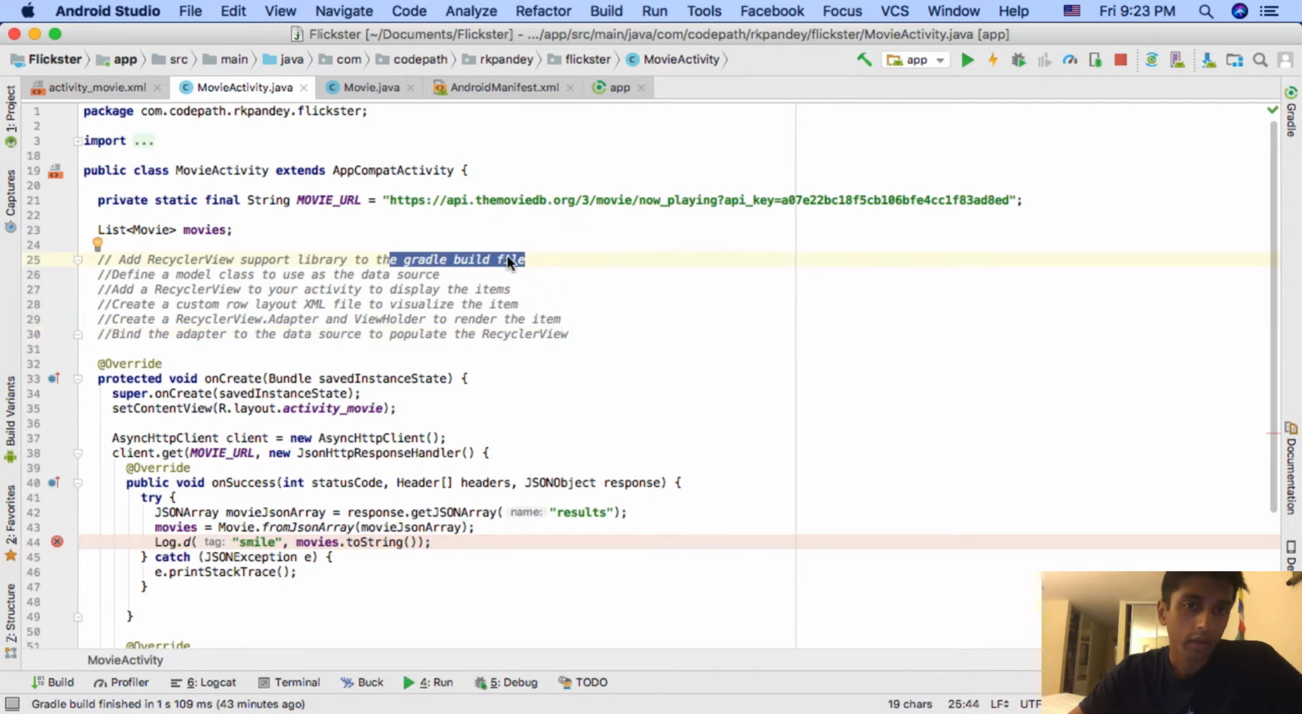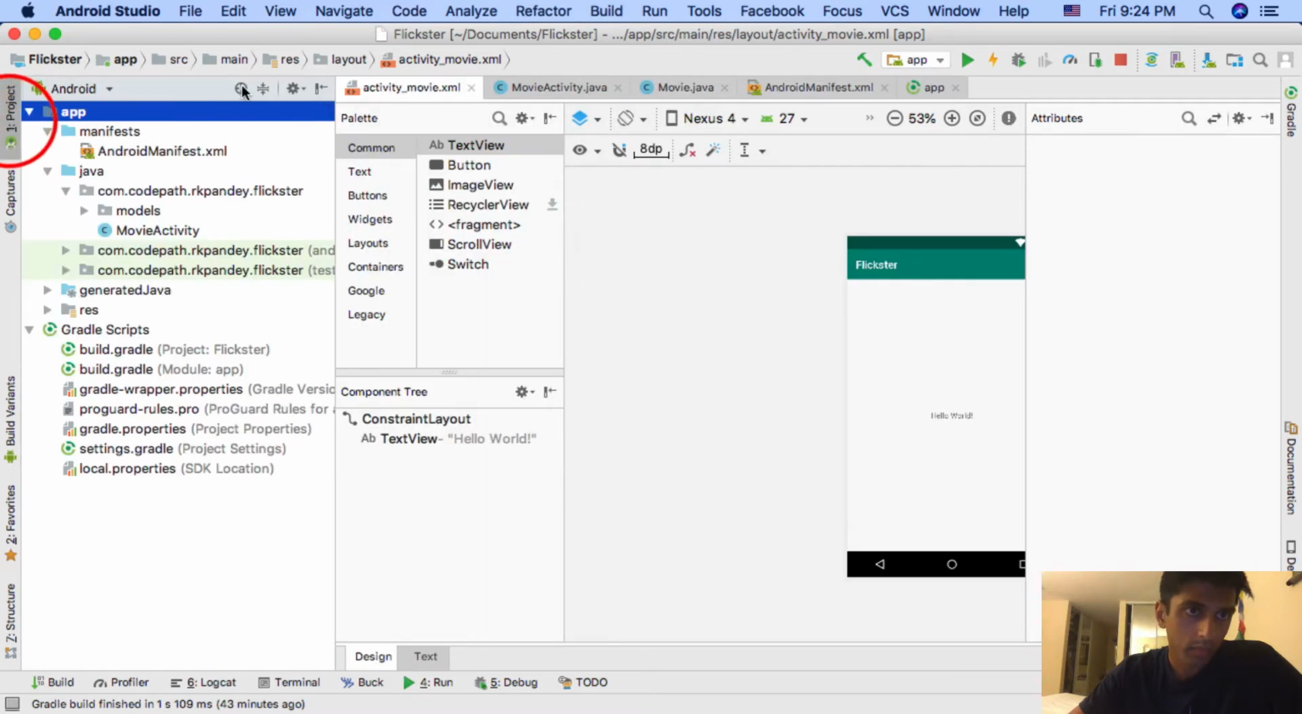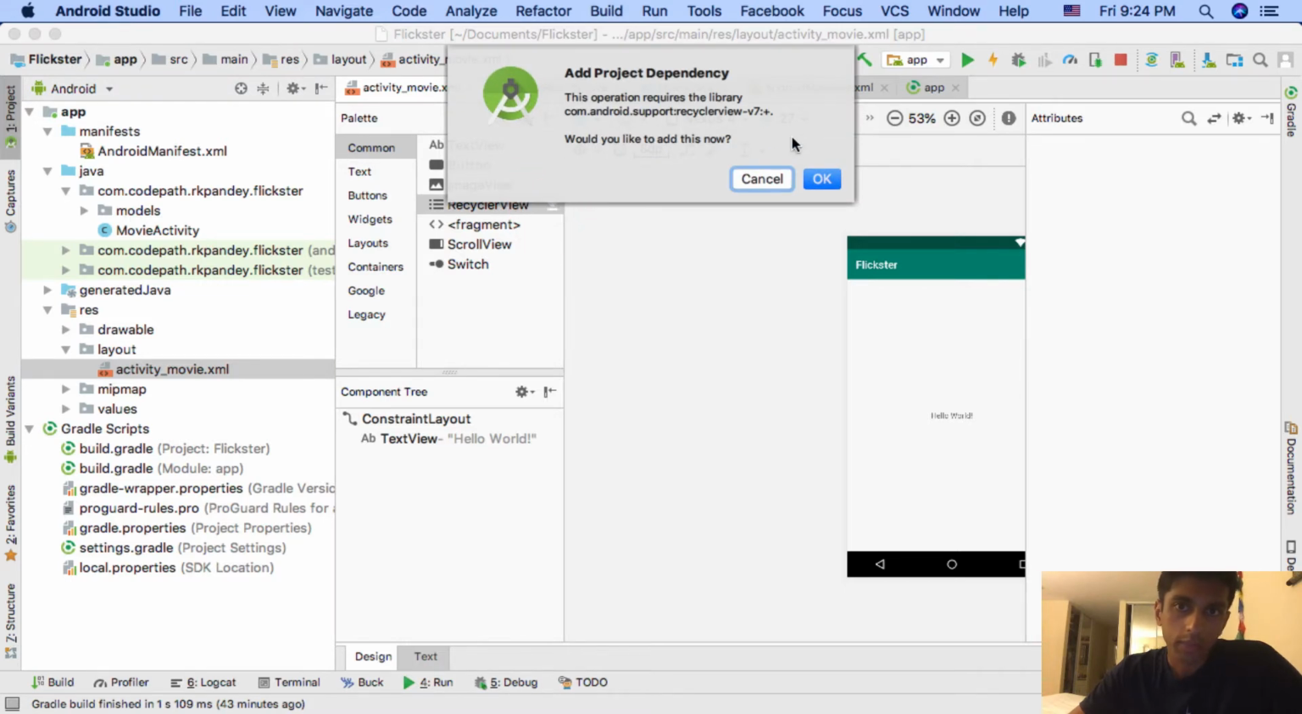Instead of actually adding it directly to the Gradle build file, I mean, that's what we'll end up doing. But one way to do that is actually go into your XML, if you go into your project, go into the res folder, which stands for resources, open up the layout, and open up the activity movie. And we can add the recycler view here. And this, if you click on this arrow here, it'll actually add the project dependency for you.